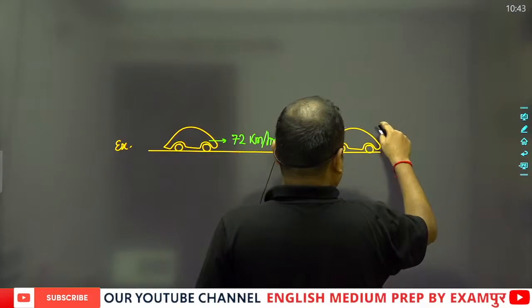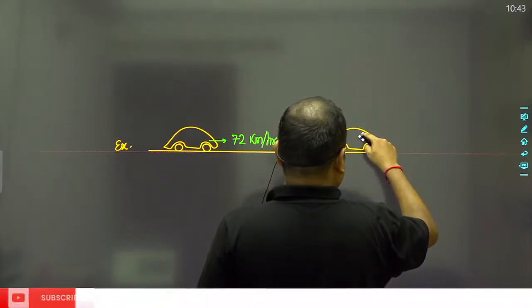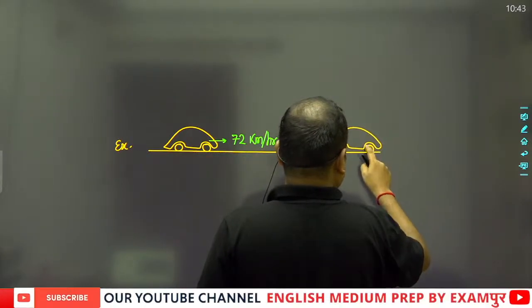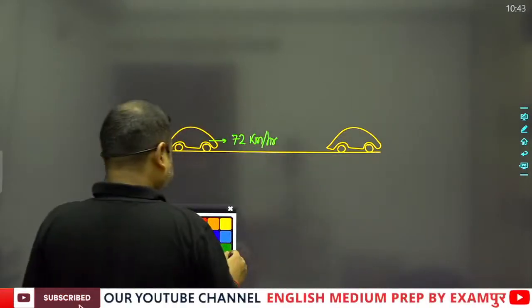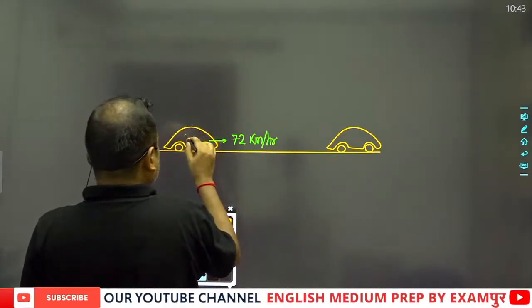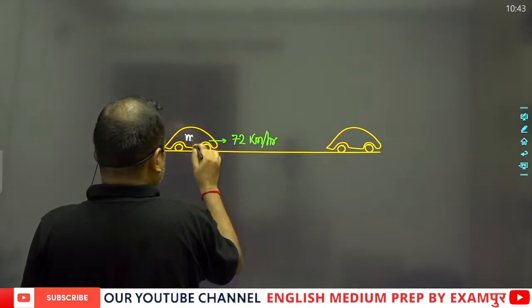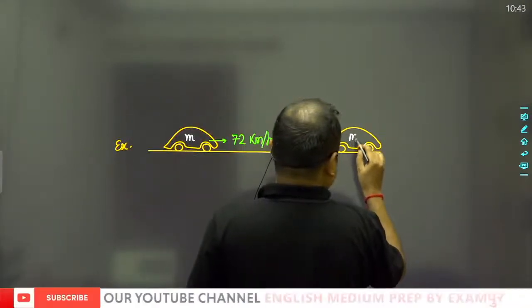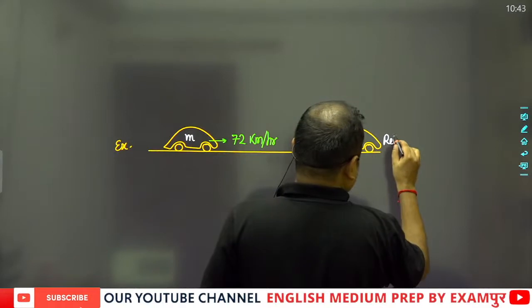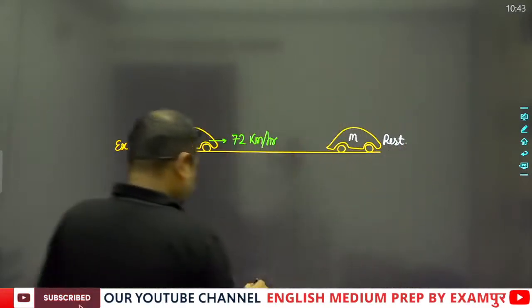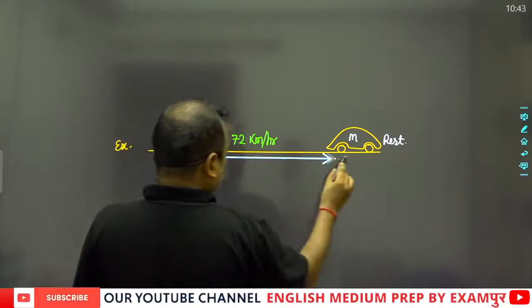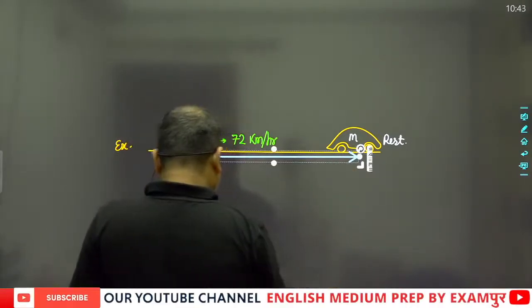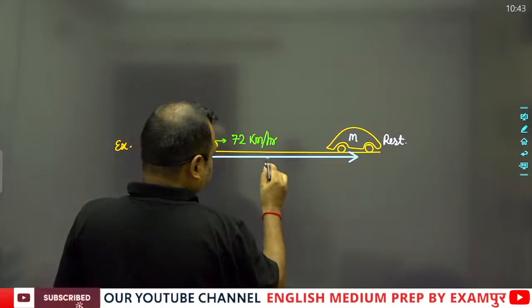Suppose the mass of the car is m, and the car comes to rest after moving a certain distance. This certain distance is s, and you will have to calculate it.